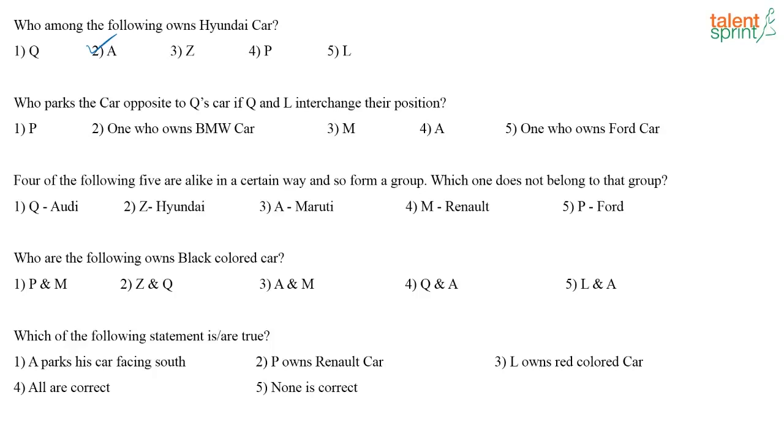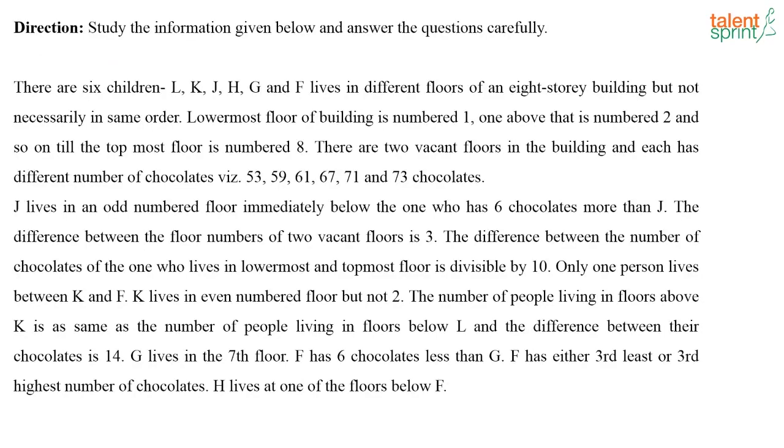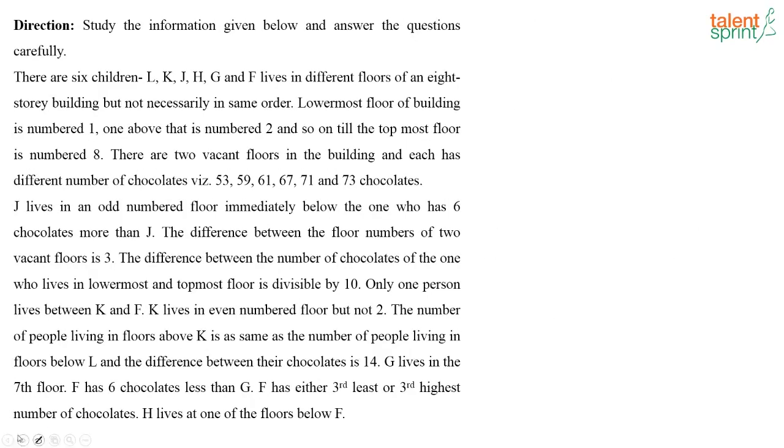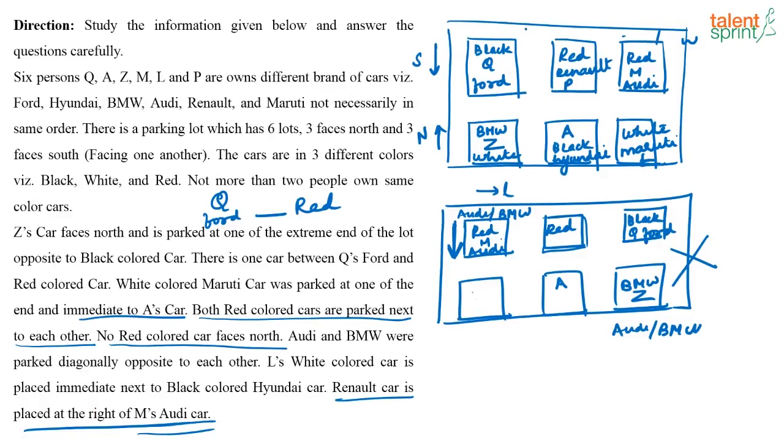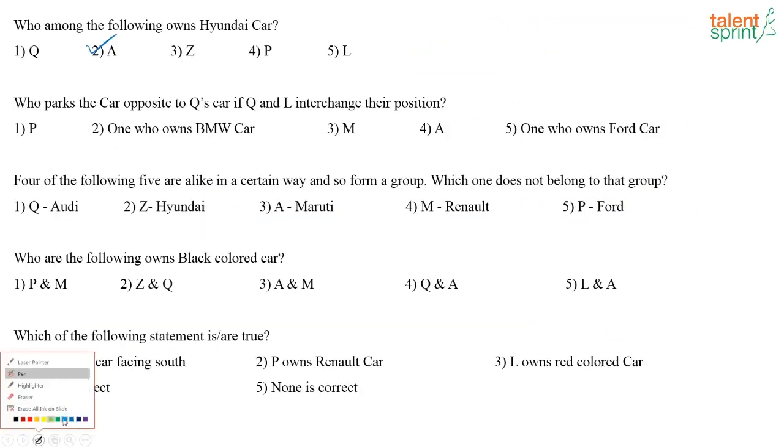Next, who parks the car opposite to Q's car if Q and L interchange their positions? So if Q and L interchange their positions, what happens? Q comes here, L comes here. So who parks the car opposite to Q now? M is parking the car opposite to Q when Q and L interchange their positions. So the correct answer here is M.